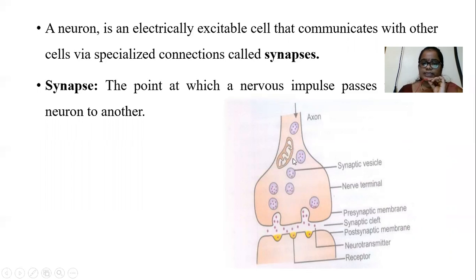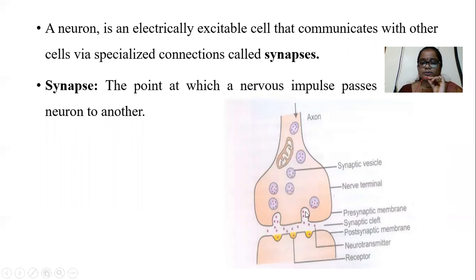This one is the presynaptic neuron, and this one is the postsynaptic neuron. This area is the axon terminal. This axon terminal contains the synaptic vesicles, and the synaptic vesicles contain neurotransmitters.